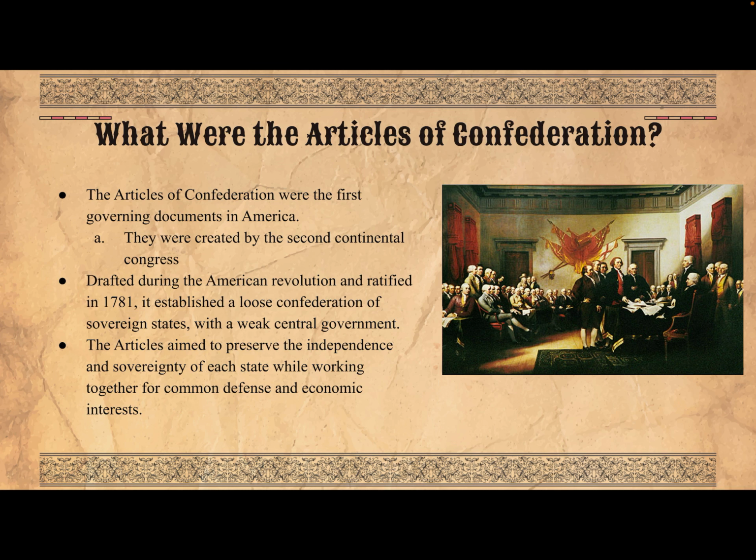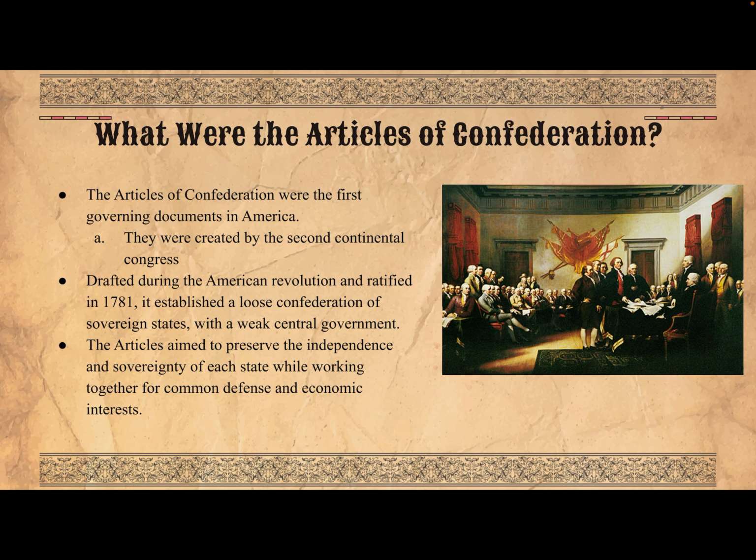It was drafted during the American Revolution and ratified in 1781, and the Articles established a loose confederation of sovereign states with a weak central government. The reason for a weak central government was that they wanted to avoid tyranny. They didn't want to infringe on states' rights, and they also took inspiration from Greek city-states.